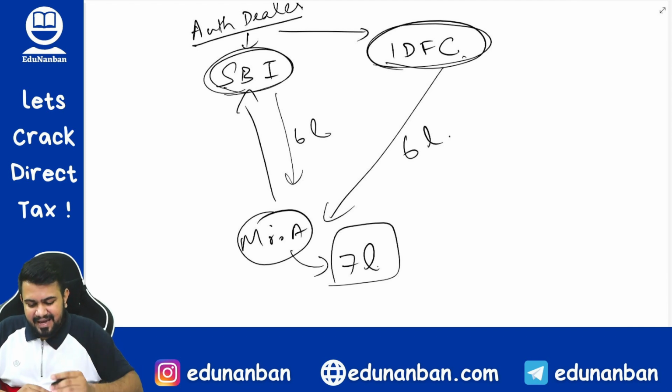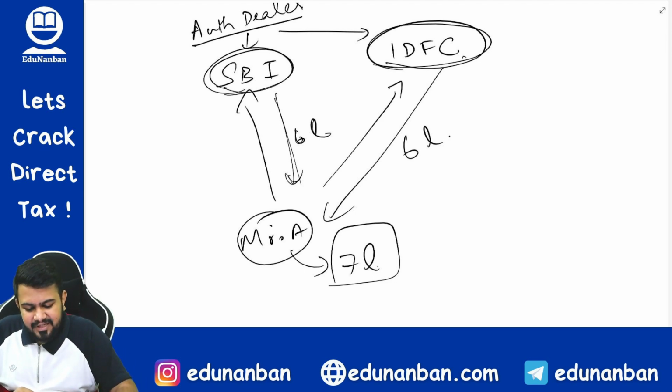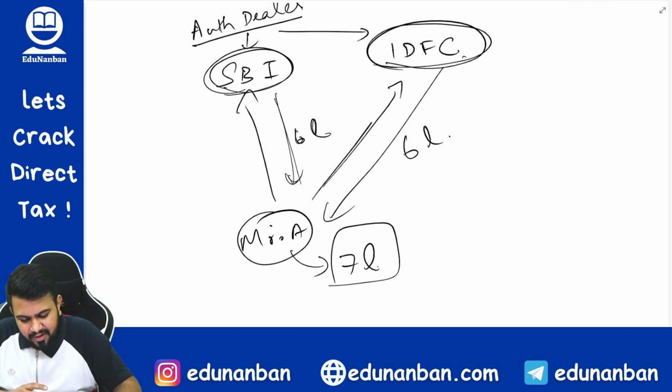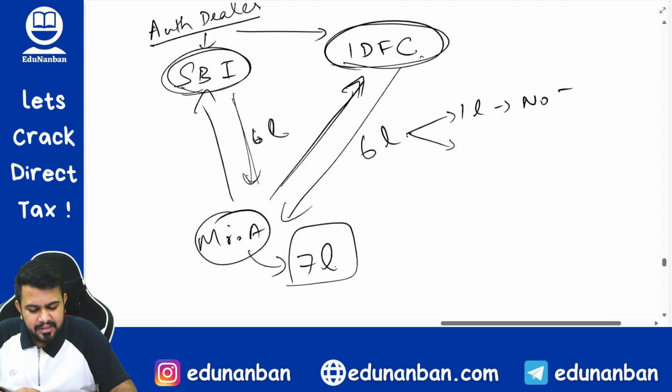So Mr. A will first withdraw 6 lakh rupees from SBI. It is Mr. A's responsibility to tell IDFC that I have already done foreign remittance of 6 lakh rupees through SBI, and after that now I am coming to you for the balance amount. Okay, so after this information is given to IDFC, what will IDFC do? On the first 1 lakh rupees, no TCS.